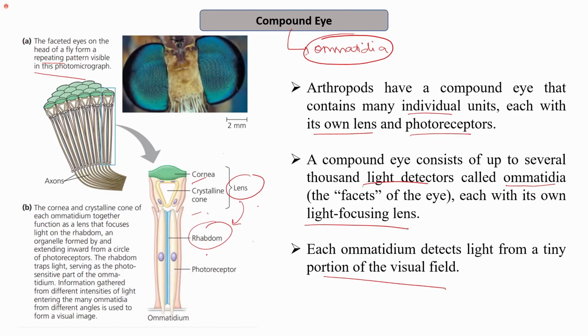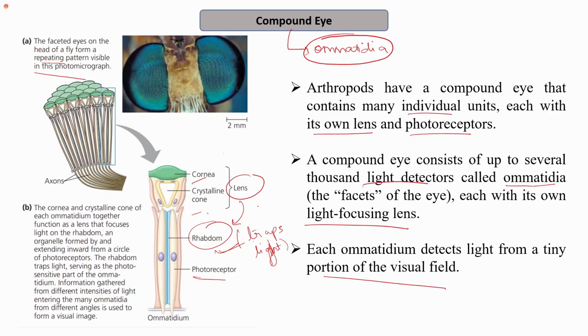The rhabdom is an organelle which is formed by, and extends inward from, a circle of photoreceptors. The rhabdom basically traps the light. Now, since it is trapping the light, it can be considered photosensitive. So it is the photosensitive part of the ommatidium.